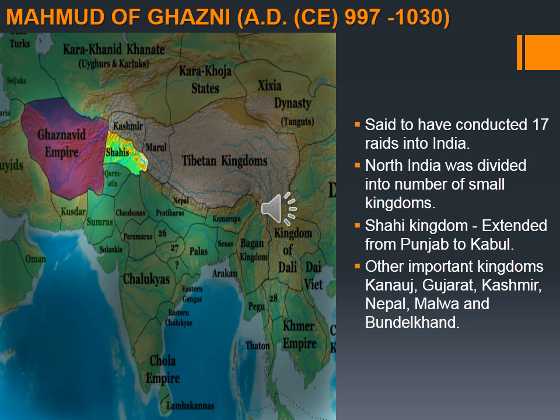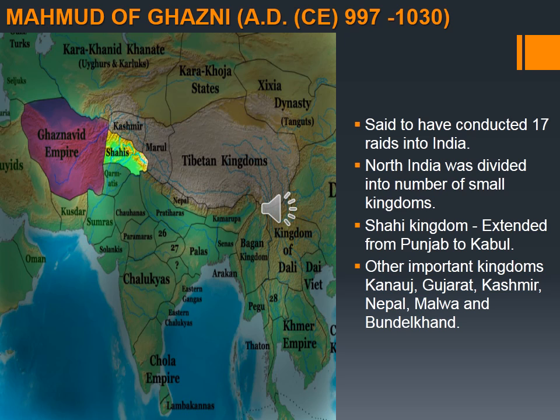Mahmud of Ghazni, AD 987 to 1030. Mahmud is said to have conducted 17 raids into India. Raid means surprise attack.